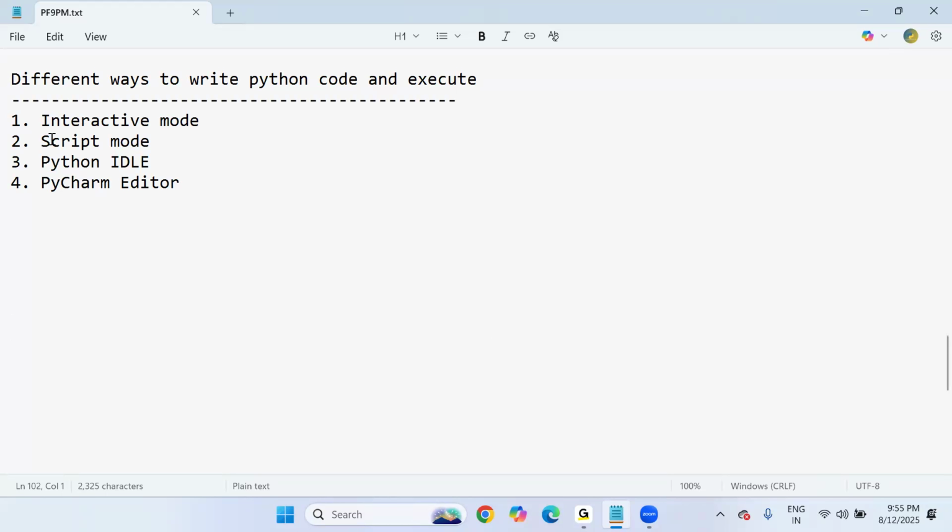First I'll show you all the options, because once you are a Python programmer, you must be aware of how many possible ways there are to write code and execute, and all editor knowledge is required. An editor is nothing but a software tool where we can write Python code and execute it, sir. Okay. So that's it for today. See you tomorrow. Still, I'll wait for a few minutes. Those who have questions, please go ahead.